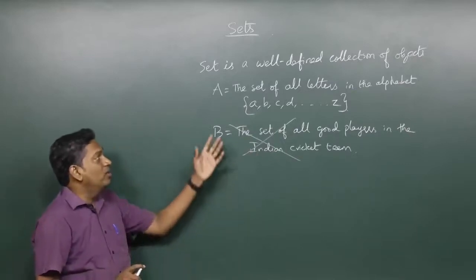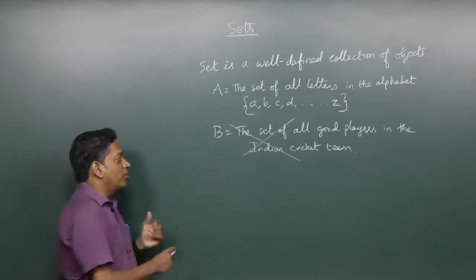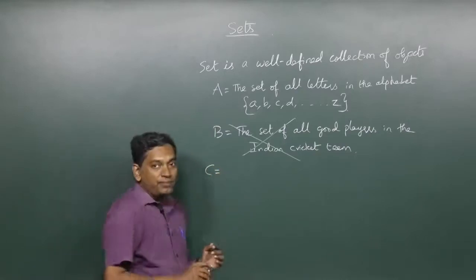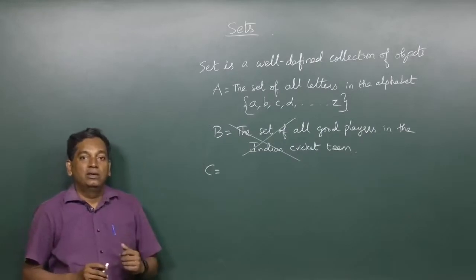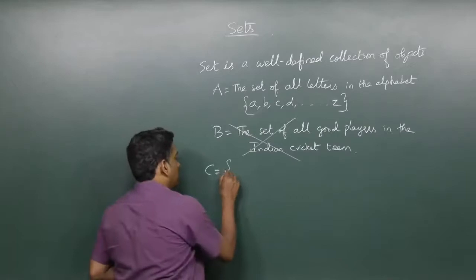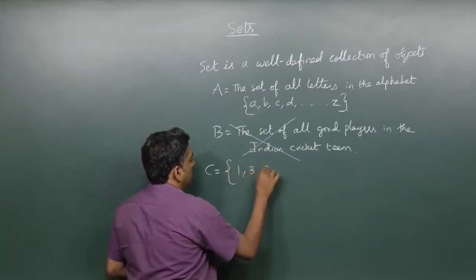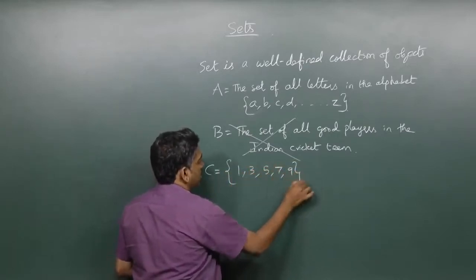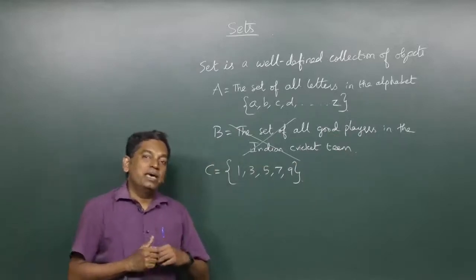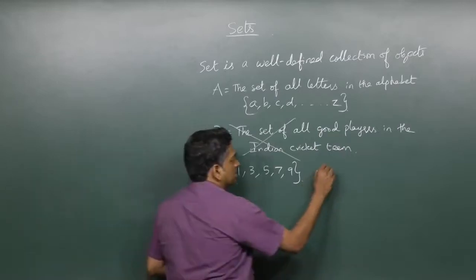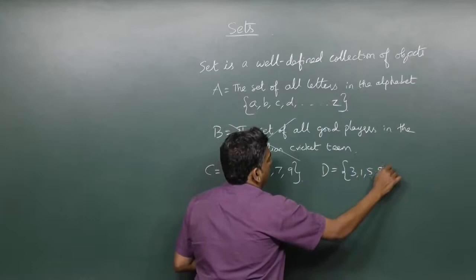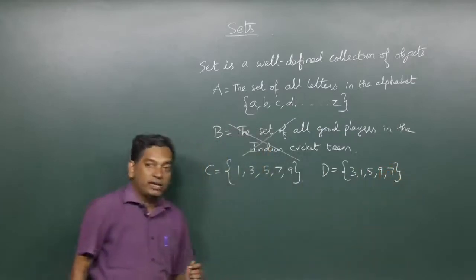Now, of course, we can also ask some questions like, suppose I list all the odd numbers less than 10. So, let's say 1, 3, 5, 7, 9. Now, suppose I make another set, which is a set D, which consists of 3, 1, 5, 9, 7.